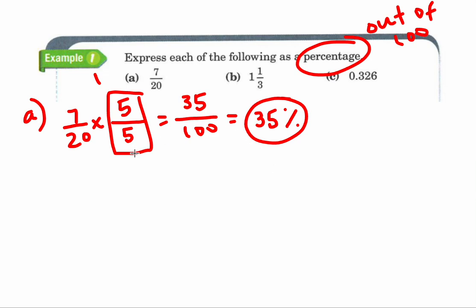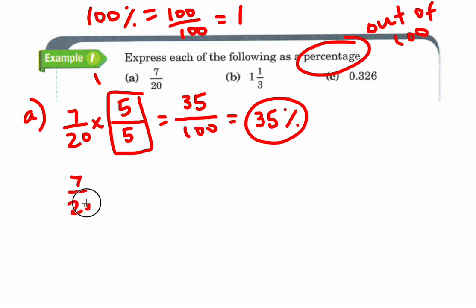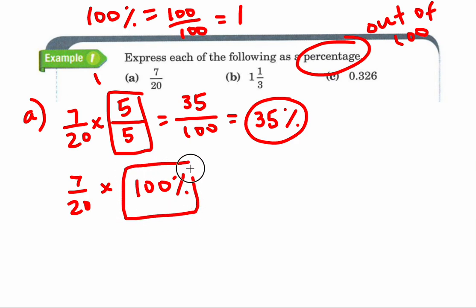Now, since we know that 100% is equal to 100 out of 100, or 5 out of 5, and that's also equal to 1, instead of multiplying by 5 out of 5, we could just multiply by 100%, because remember, 100% is the same as 1, right? And if we multiply 7/20ths times 1, we don't change anything. So this is actually a really popular method that people like to use, just multiplying by 100%.